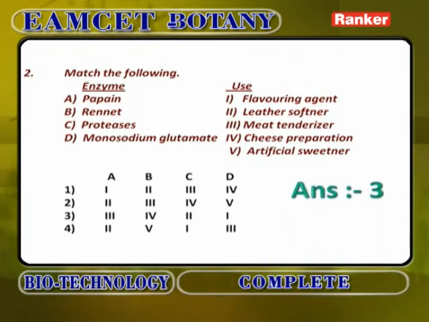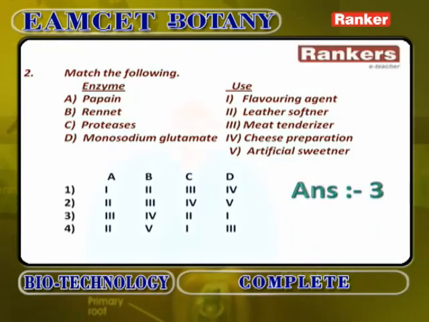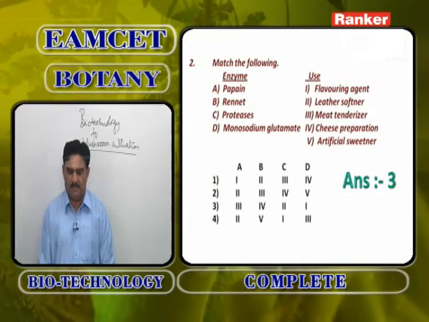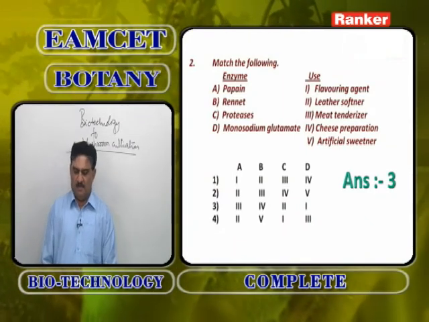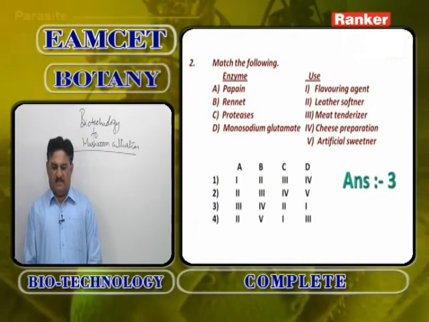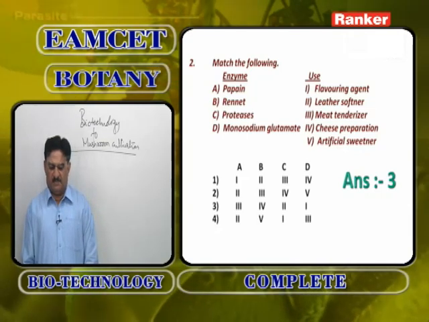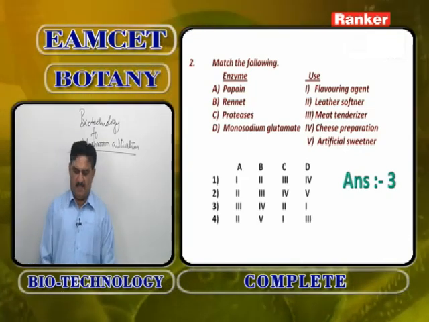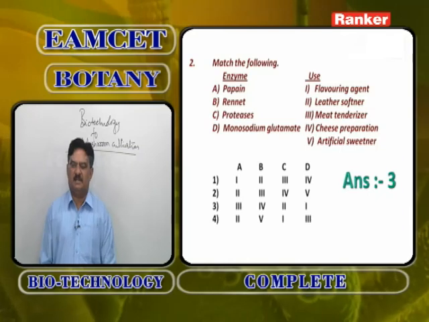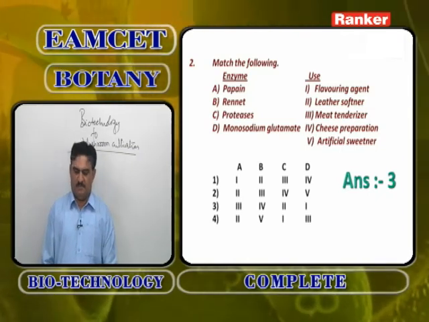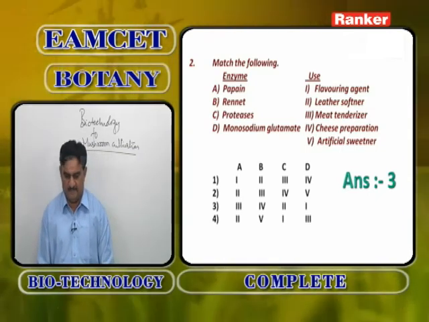This is a matching tabular form. Match the following enzyme and use: peptidase, rennet, proteases, monosodium glutamate; flavoring agent, leather softener, meat tenderizer, cheese preparation and artificial sweetener. A3, peptidase, it is meat tenderizer. Peptidase is widely used in meat tenderizing.